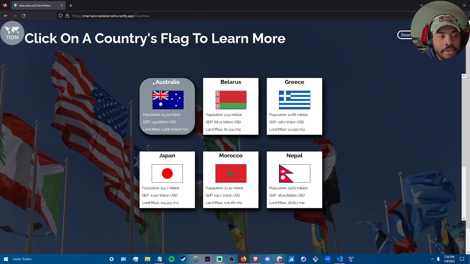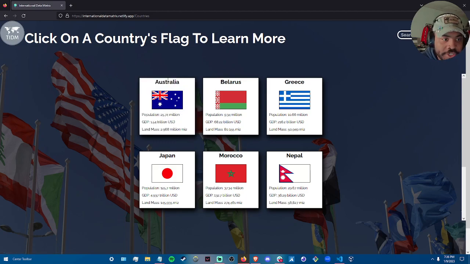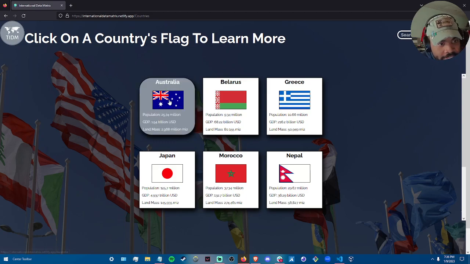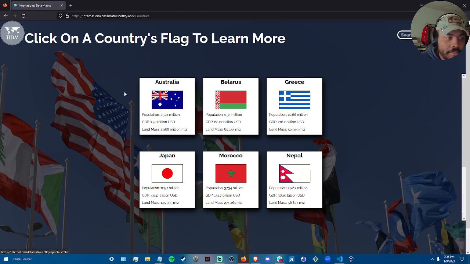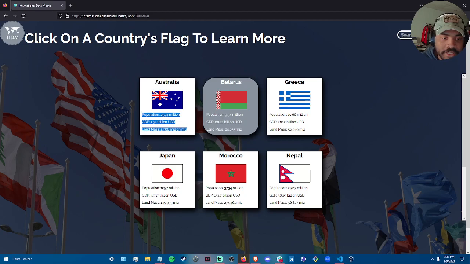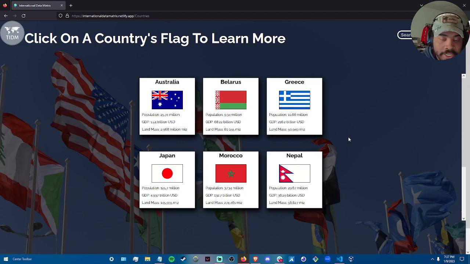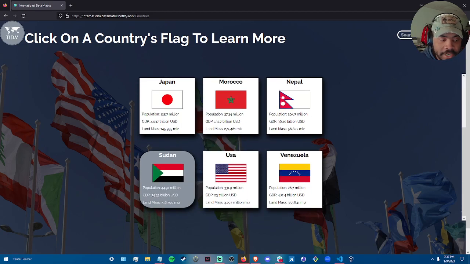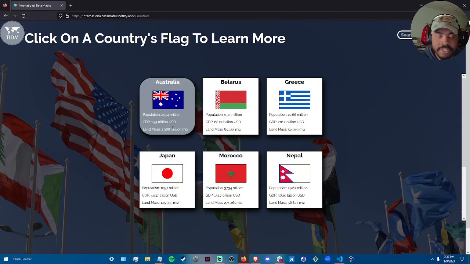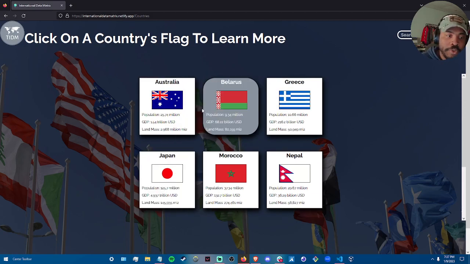Once you hover over a country and you're trying to follow the instructions, you might notice some CSS and some animations here with this flag. All the data inside of each of these country tabs is from my own API that I've built. Each country has its own data, its own population, GDP, land mass, and so I decided to put that in the API and render that data on this screen for each country.